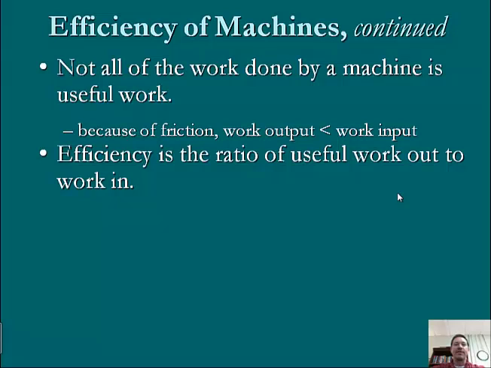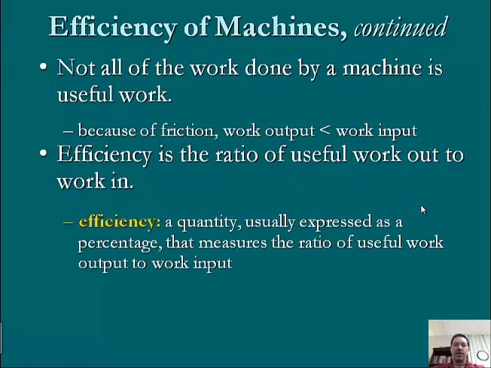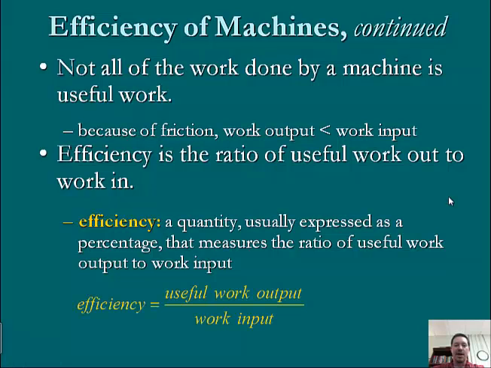So we call this efficiency, and this is just the ratio of these two items, useful work out to work in. We define efficiency as a quantity usually expressed as a percentage that measures the ratio of useful work output to work input. And we've got another equation. Efficiency equals useful work output divided by work input.